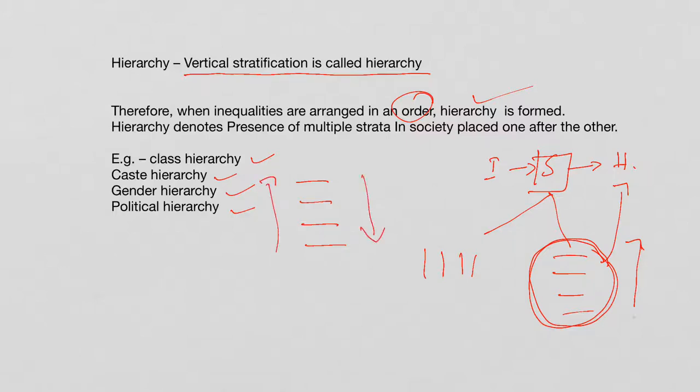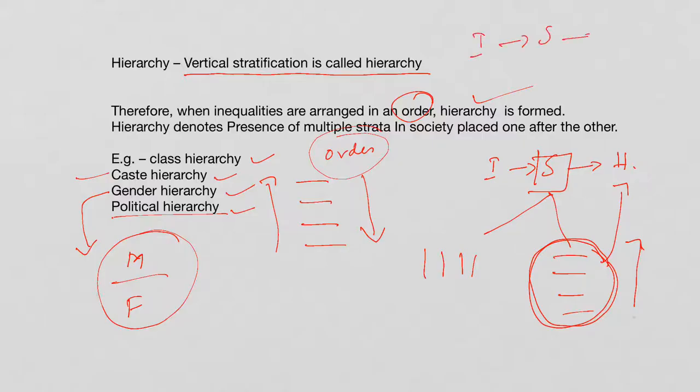Some order is there. The importance of order is there in hierarchy. Caste is also a hierarchy, and so is gender. According to Indian society, we normally gave preference to male over female, so again a hierarchy is done, and political hierarchy is also done. Those are the examples you can quote. So I hope you understood the difference between inequality, stratification and hierarchy.